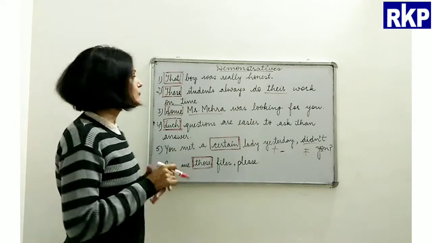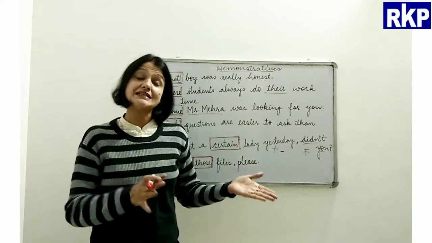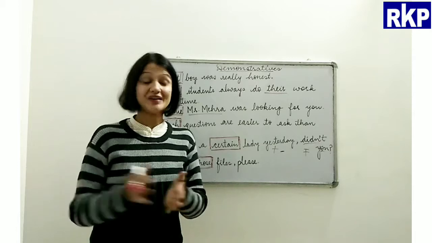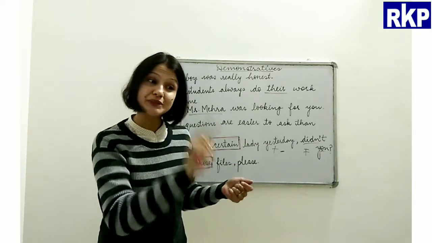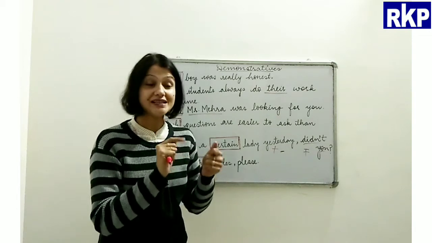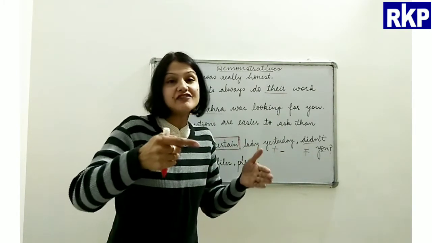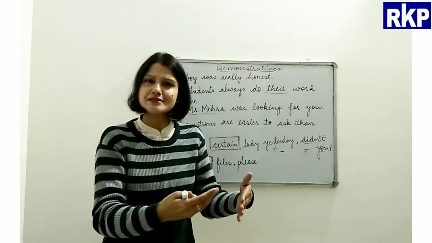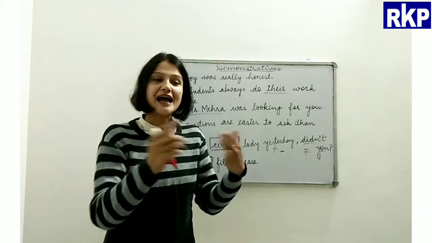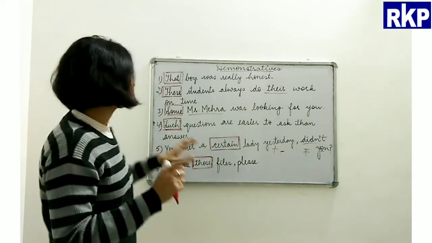Beta, one more thing I would like to tell you. Demonstratives can be definite and indefinite. Okay, definite is when we are talking about one particular thing, right? When we know that this particular thing. And indefinite is when something is exactly not in front of us, right? And not definite, not exact, not particular, right?